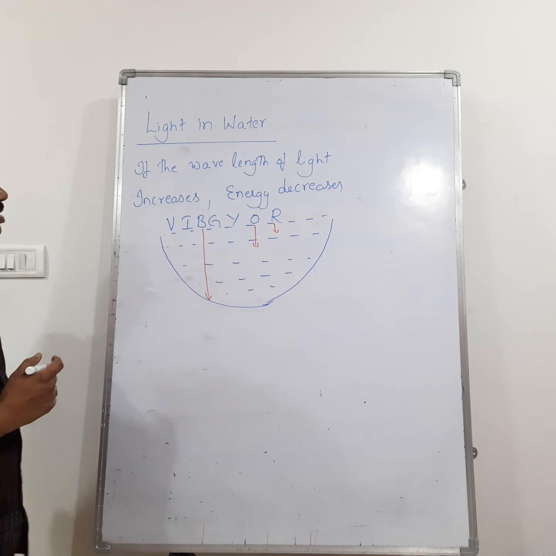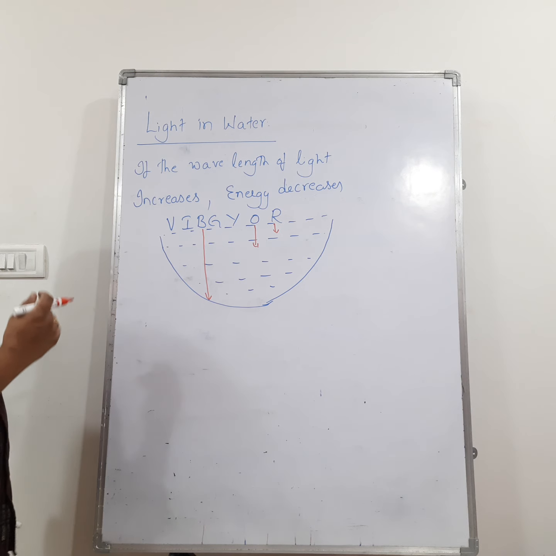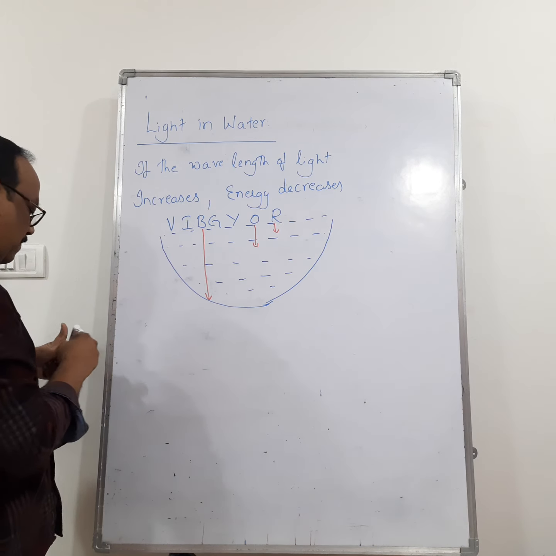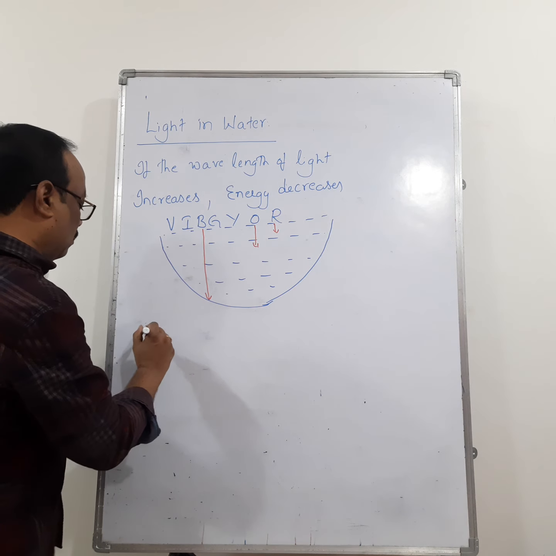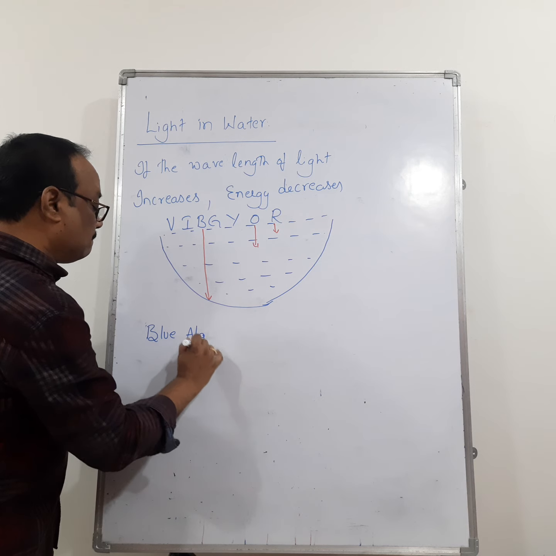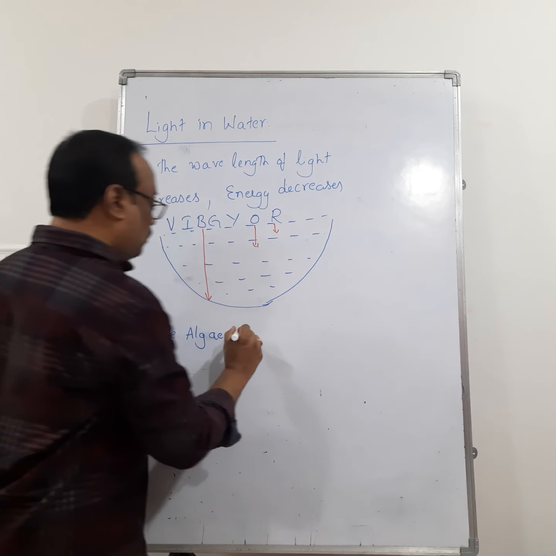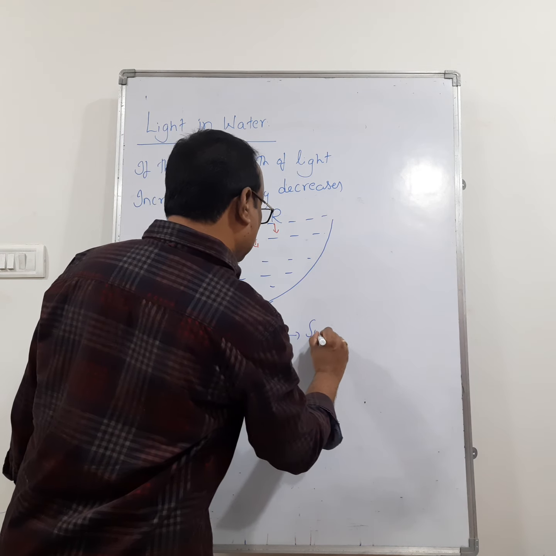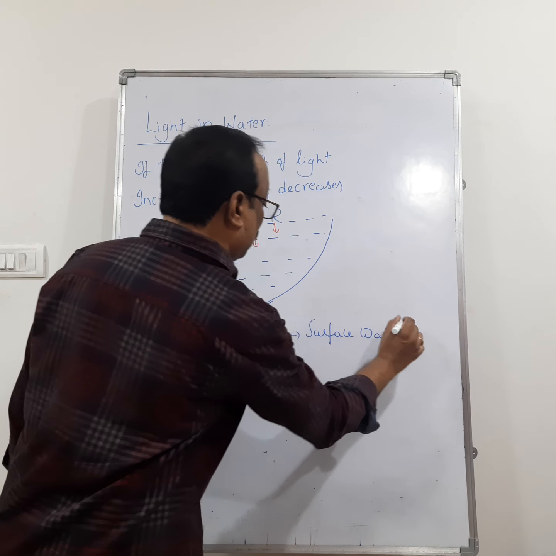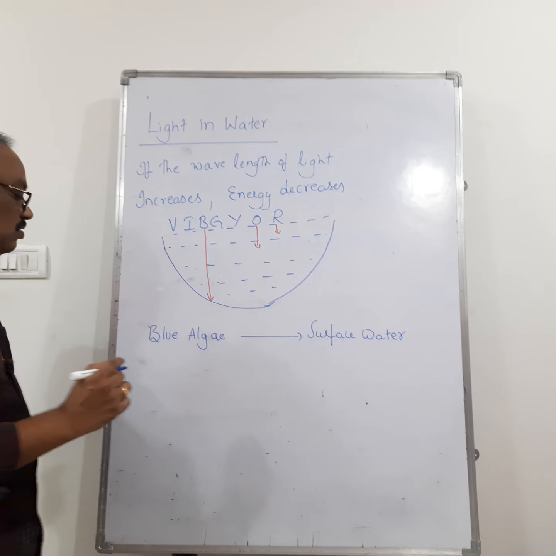Based upon this penetration of light, which algae is growing in which water? Blue algae can be seen in the surface waters.